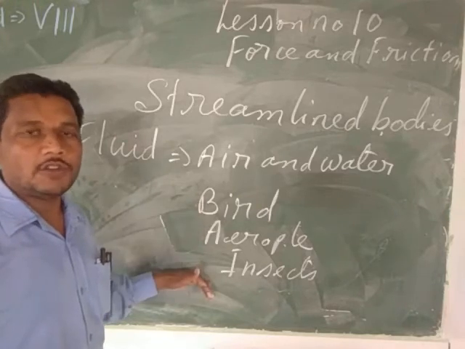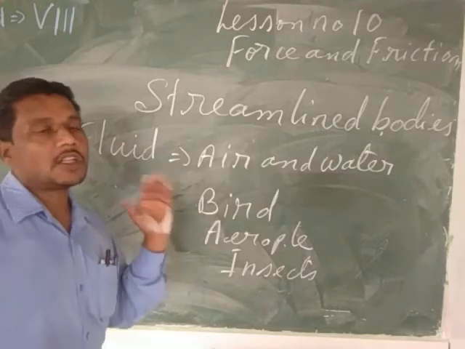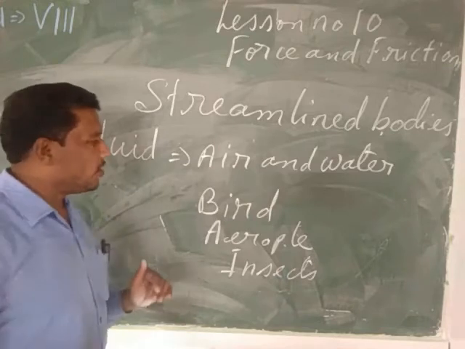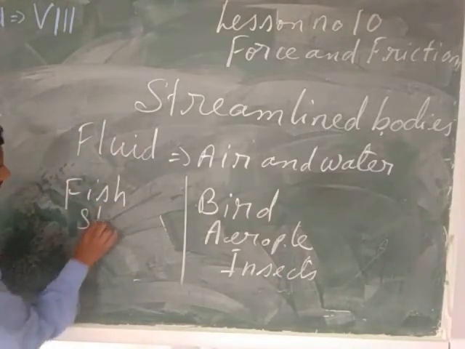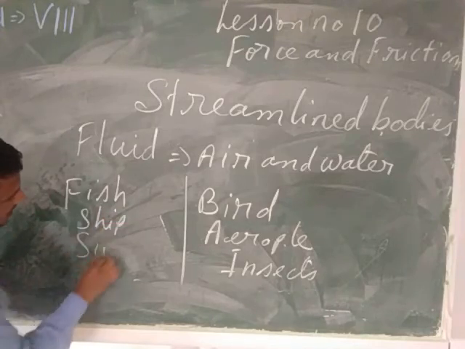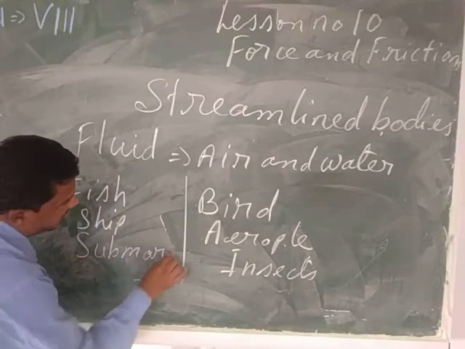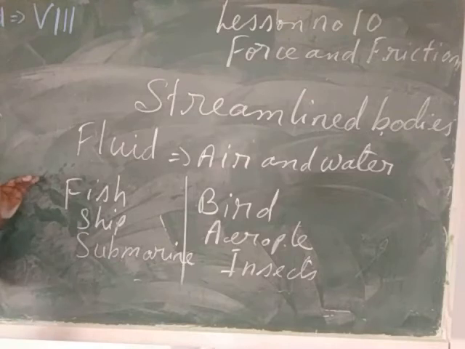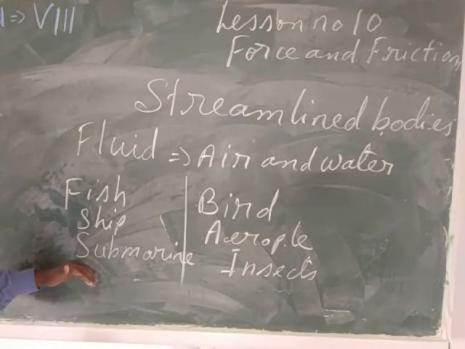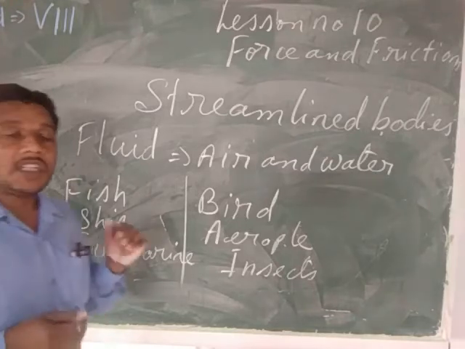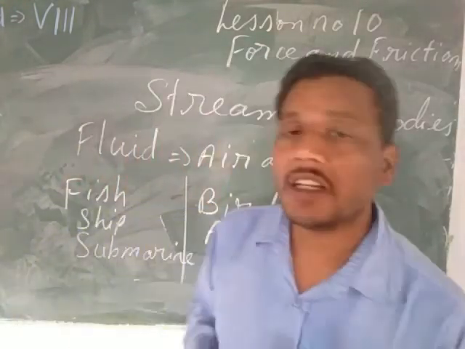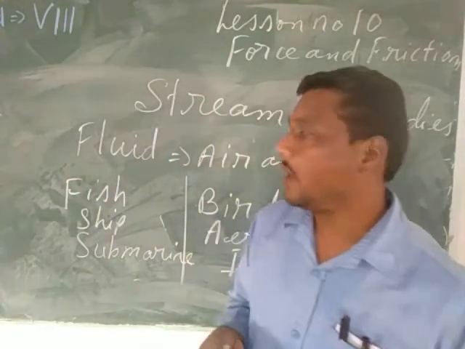From the air molecules, because the air molecules are continuously rubbing to the outer surface of the body. In the same way, when the ship, when the submarine are moving in the water, the water molecules are continuously rubbing to the outer surface of these bodies, and these bodies are experiencing a great friction from the air or the water molecules.